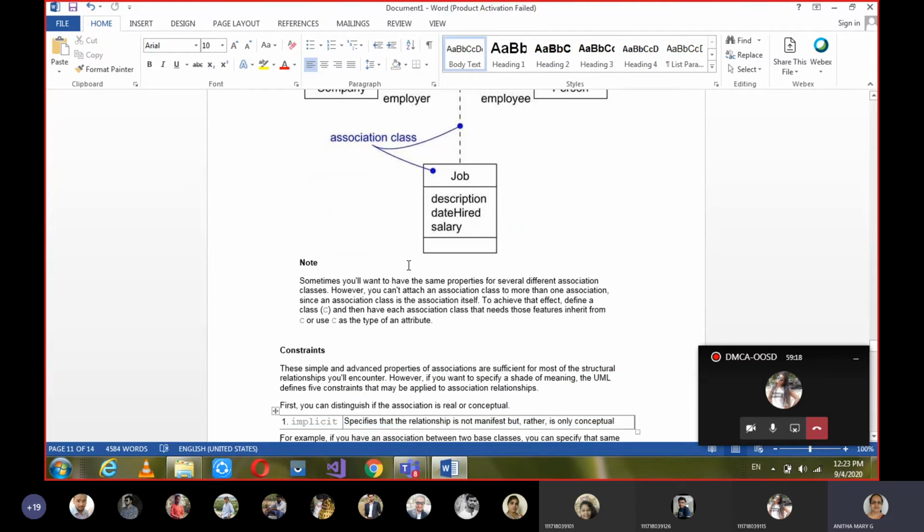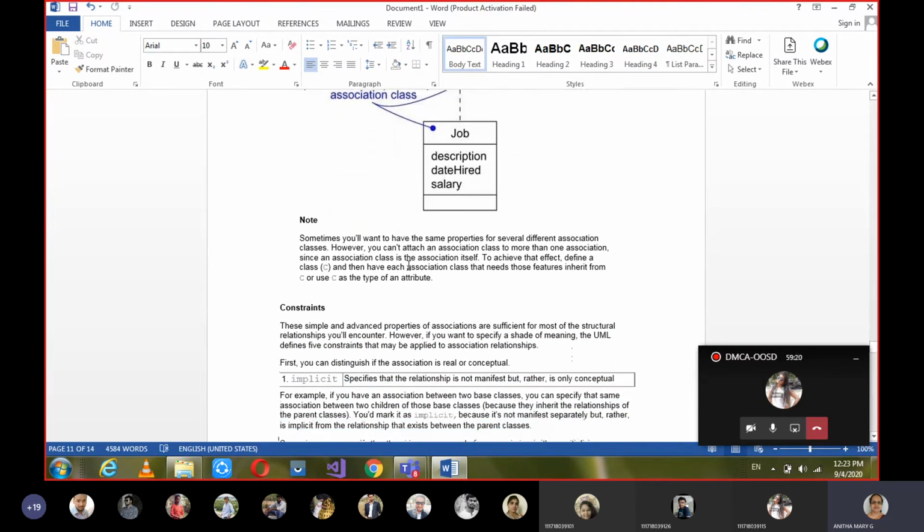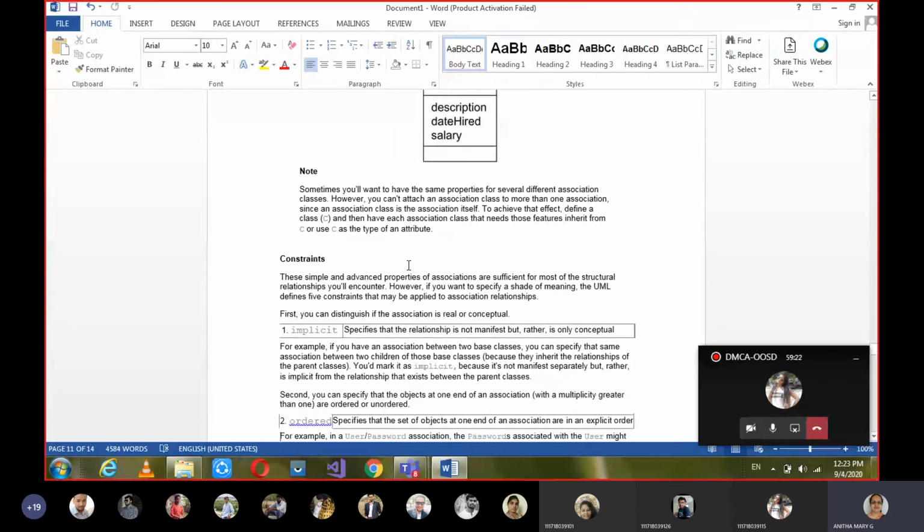To the next one, constraints. All these things we are learning under association only. But in the examination, when a question is asked, you should be clear with the general basic relationships you have to remember, just relationships, advanced relationships.